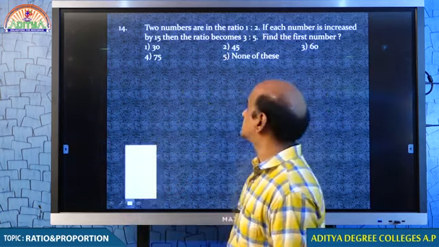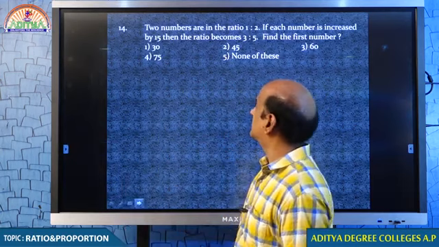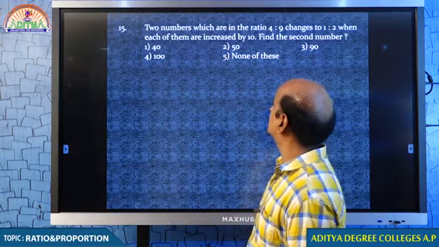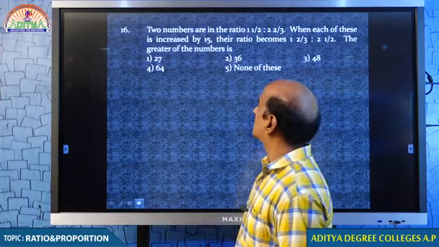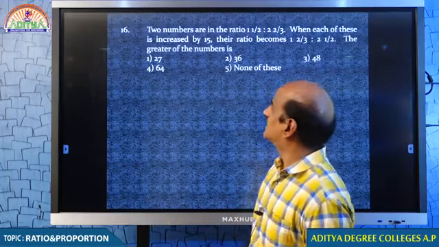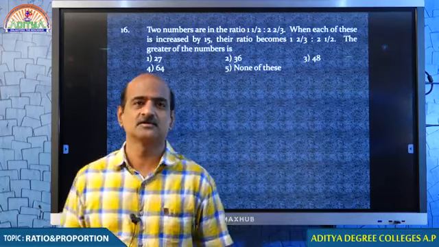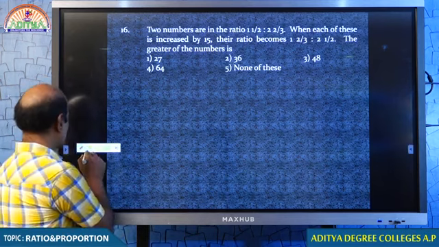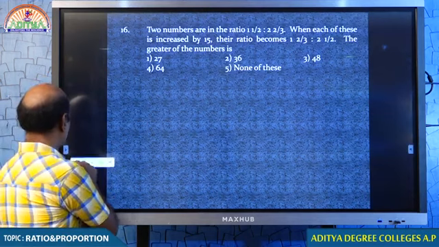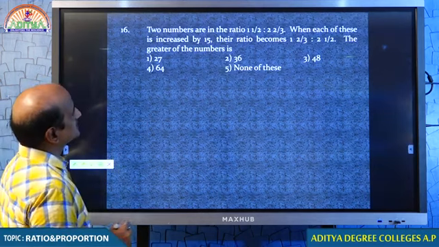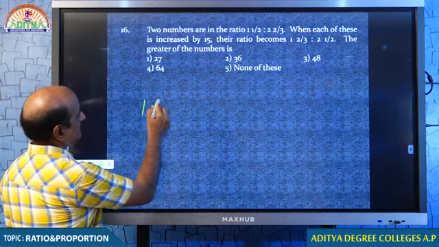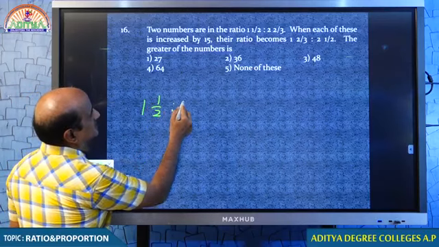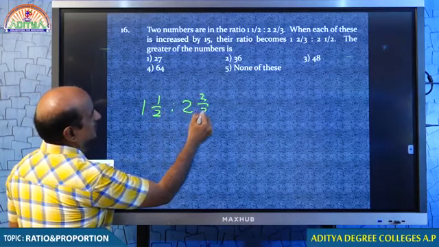Now we move on to the next question. Question number 15. I think this is okay with you because it is a similar one. Now question number 16. Come to the point. Question number 16. Tell me, students. Here is the question. Two numbers are in the ratio 1:2 is to 2:3.